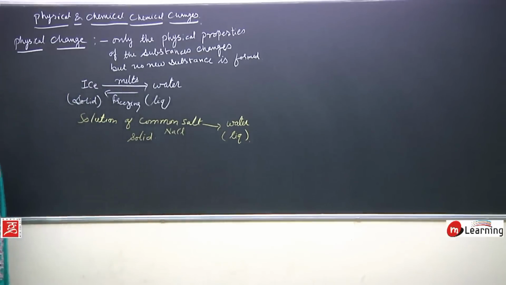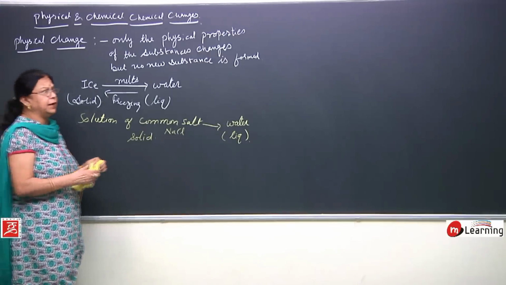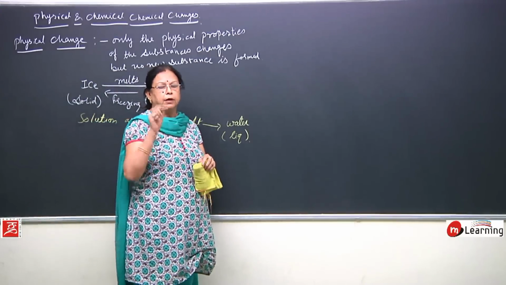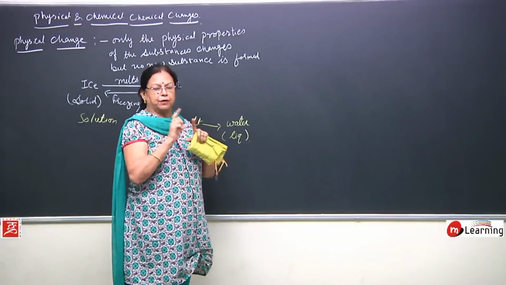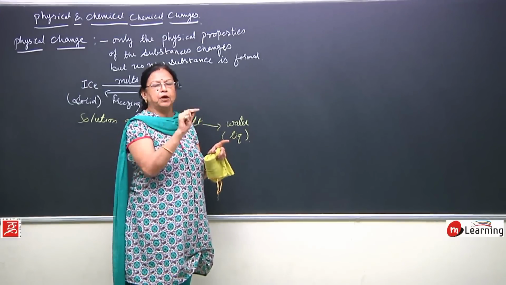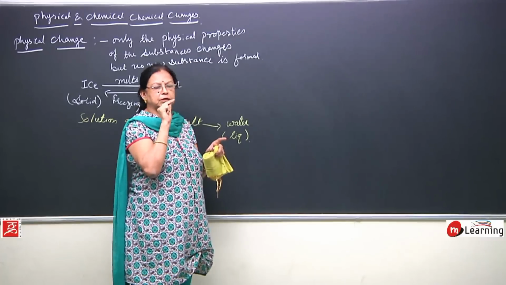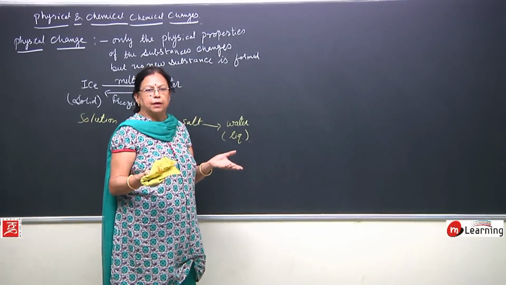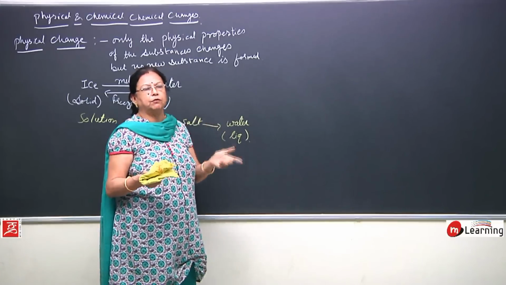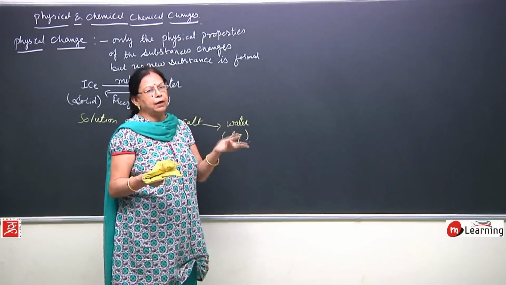Then there are so many examples. If you put on the light, what happens? The bulb first was not glowing, but when you push the switch on, it starts glowing. Again you put it off, then the glow will go away.